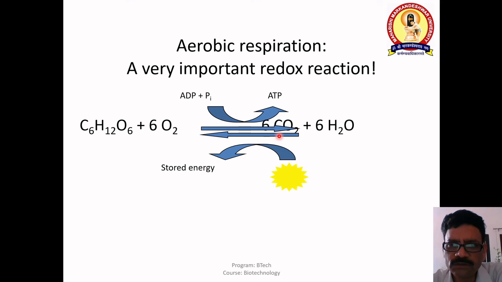Now, what happens in the reverse reaction? The carbon dioxide and the water molecule can combine in the presence of sunlight and chlorophyll, which happens in the plant. This is called photosynthesis, and energy is stored in the form of glucose, and there is a release of oxygen as a byproduct.